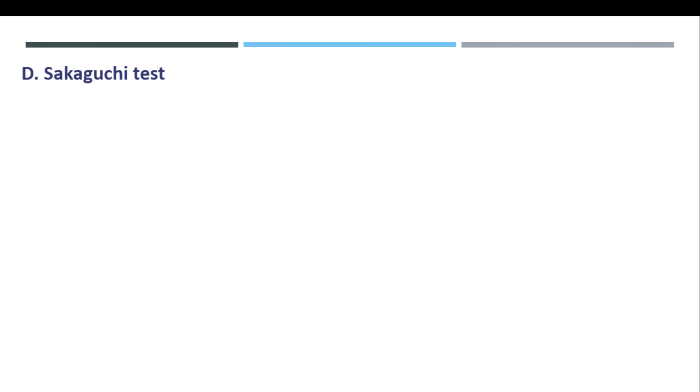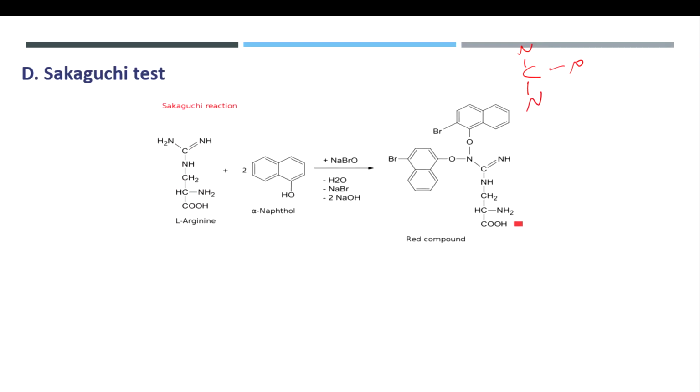Sakaguchi test is used for guanidino group. So what is this guanidino group? Guanidino group is nothing but a carbon attached to three different amine groups, that we can call a guanidino group. So here is the example. Here, this is a guanidino group. The compound consisting of guanidino group is arginine.